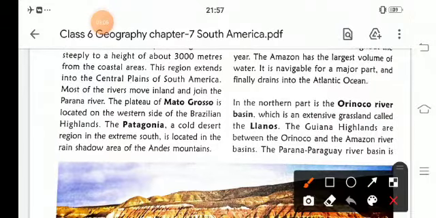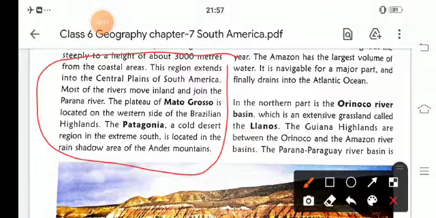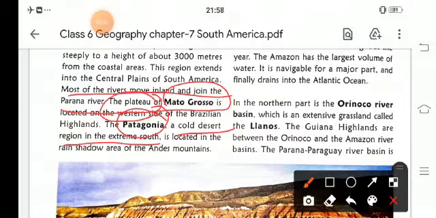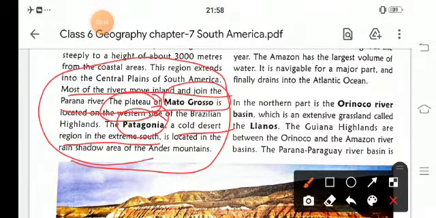So what you have learned is that its height is 3000 meters. See in this paragraph, the height is 3000 meters. This region extends into the central plain of South America. Most of the inland rivers are joined here, and they move to the Parana River. Then the plateau is Mato Grosso. It is located in the western side of the Brazilian Highland, and Patagonia is a cold desert in the extreme south, located in the rain shadow of the Andes mountain. So this paragraph is very important.